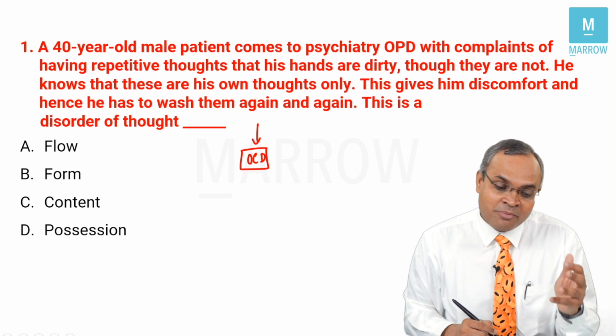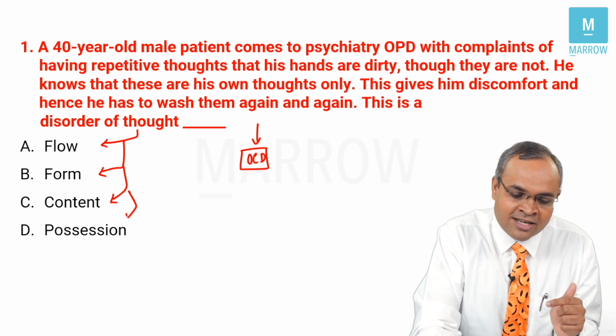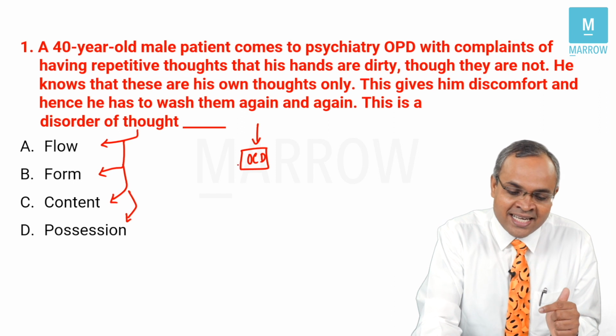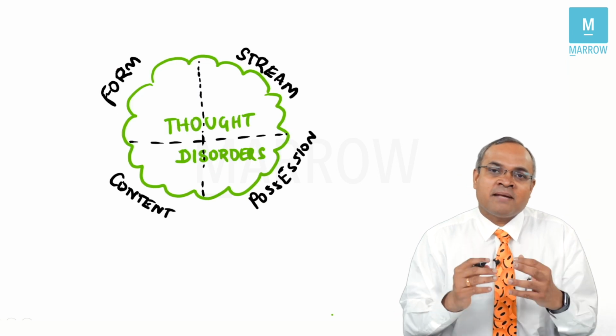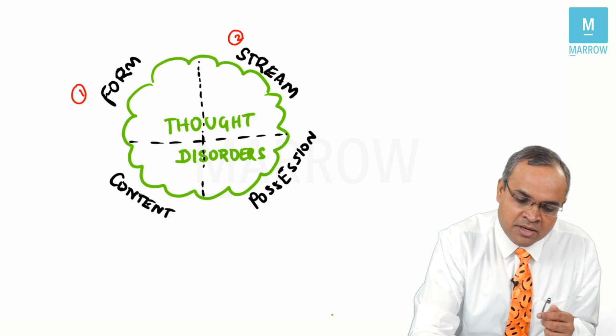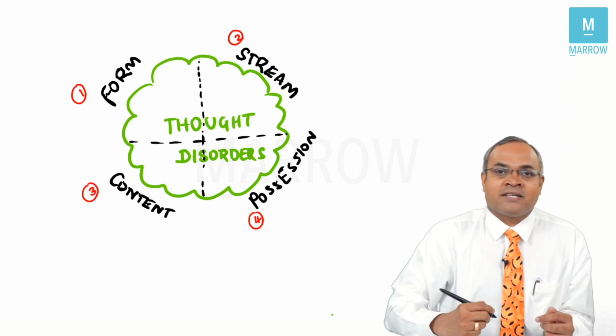Now the question is not about that. The question is whether it is a thought flow disorder, thought form disorder, thought content disorder, or thought possession disorder is what they have asked. So you need to know which of these thought disorders OCD belongs to. There are basically 4 important types of thought disorders: thought form disorder, thought stream disorder, thought content disorder, thought possession disorder.